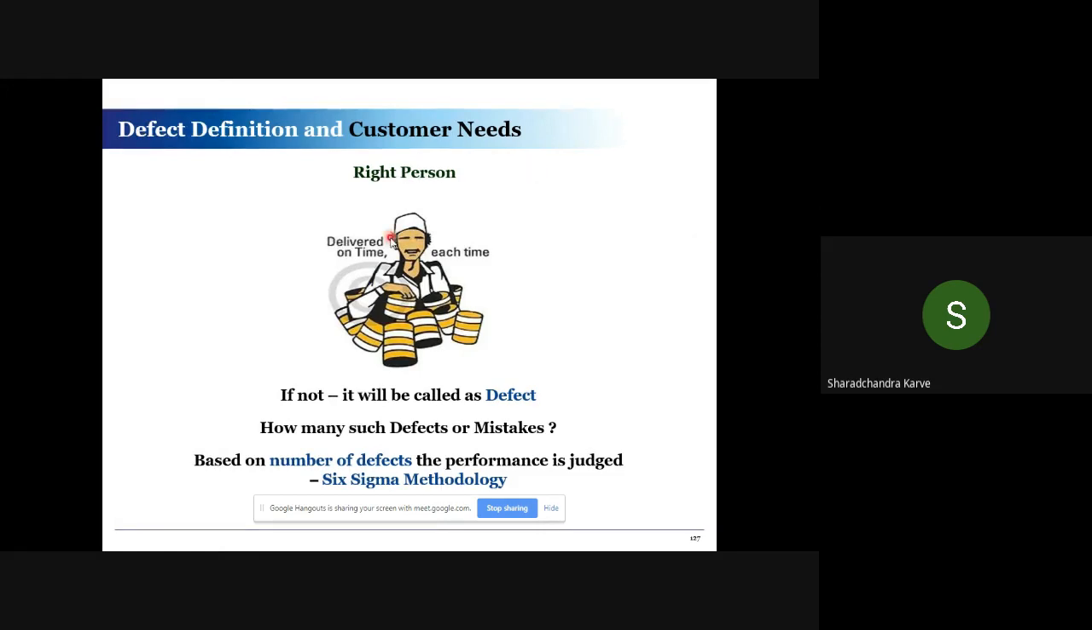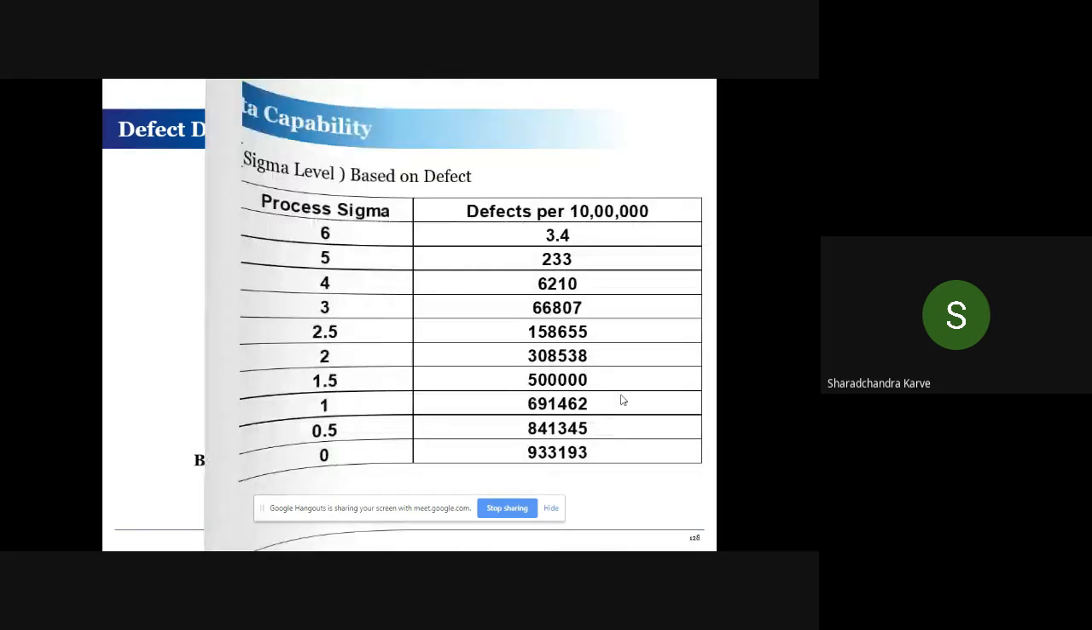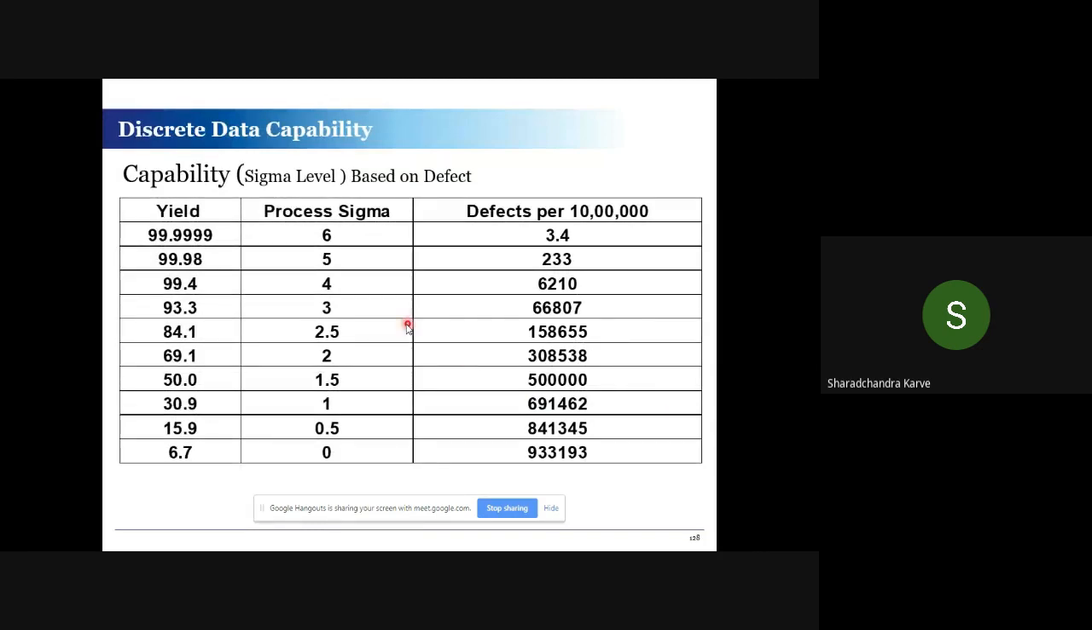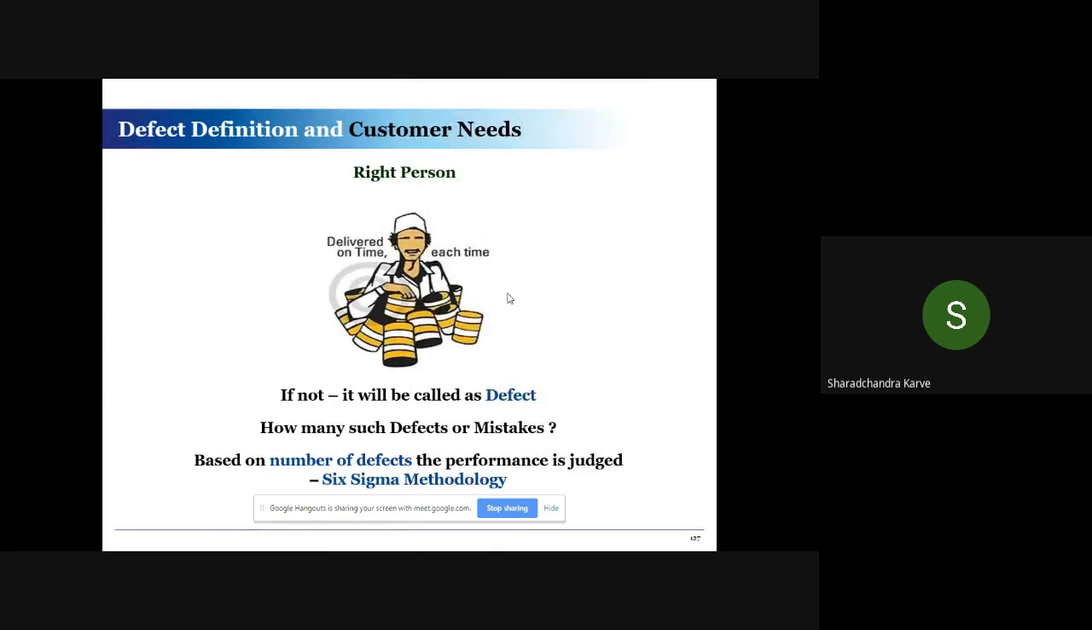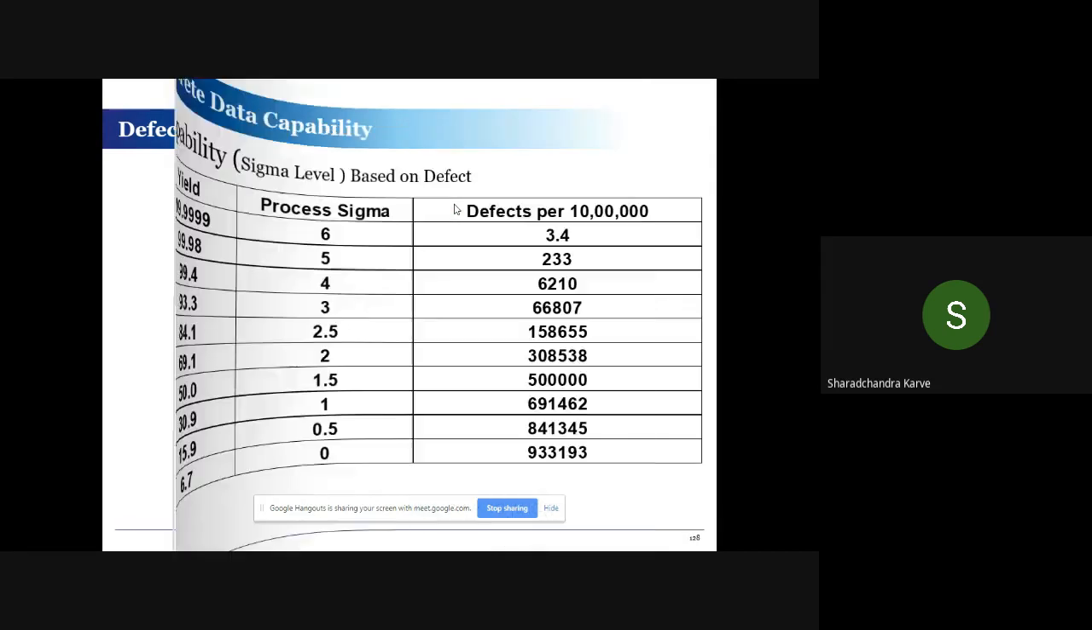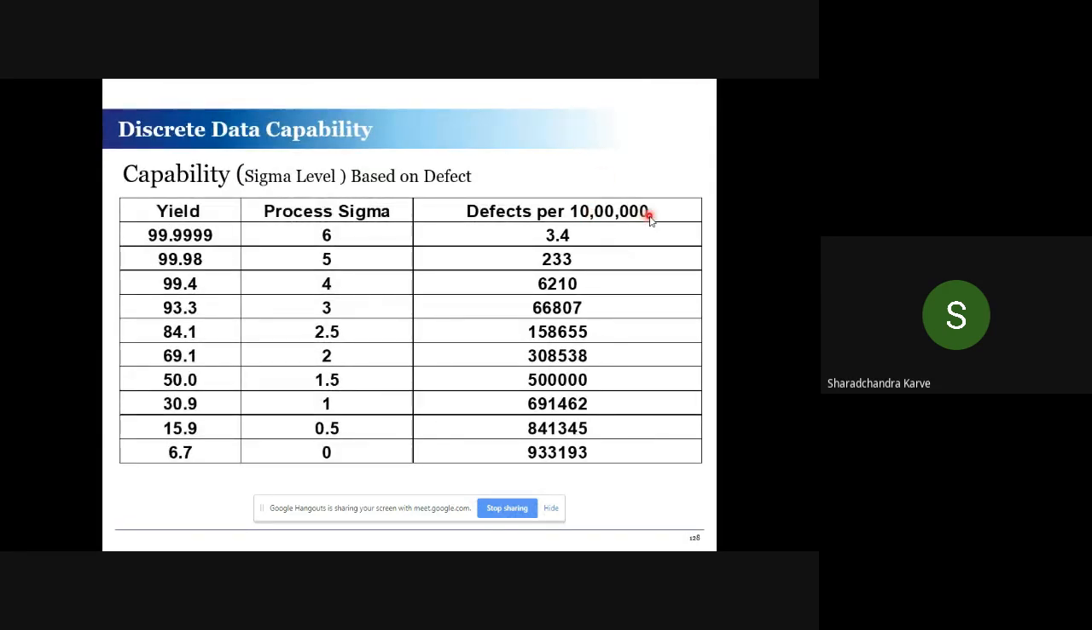So what is the defect definition here? The right dabba delivered to the right person on time each time. If that is not happening, we call it a defect. And how many defects per million opportunities? Based on that, we have a number of defects and we call that the sigma level. So if I take the example of dabbawalas, they deliver 10 lakh dabbas in 5 days, because it is 2 lakh dabbas every day. When they deliver 10 lakh dabbas in a week, they have only 3.4 defects, because their process is declared as a Six Sigma process.